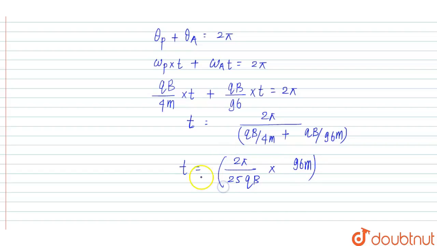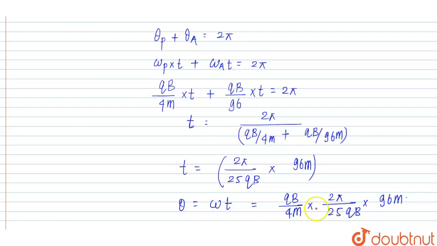This is the value of the time. That means theta is equal to omega into t, where omega is qB upon 4m, so theta equals qB upon 4m into 2 pi upon 25 qB into 96m.